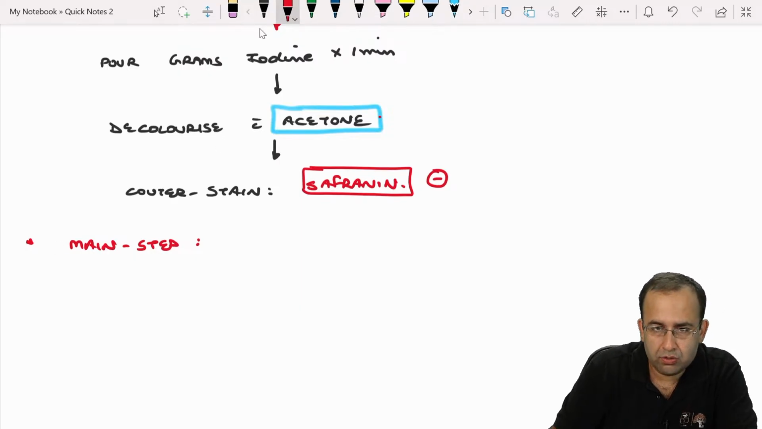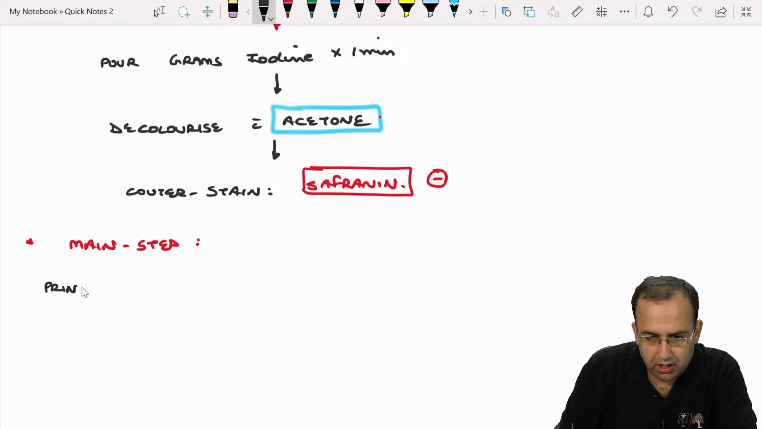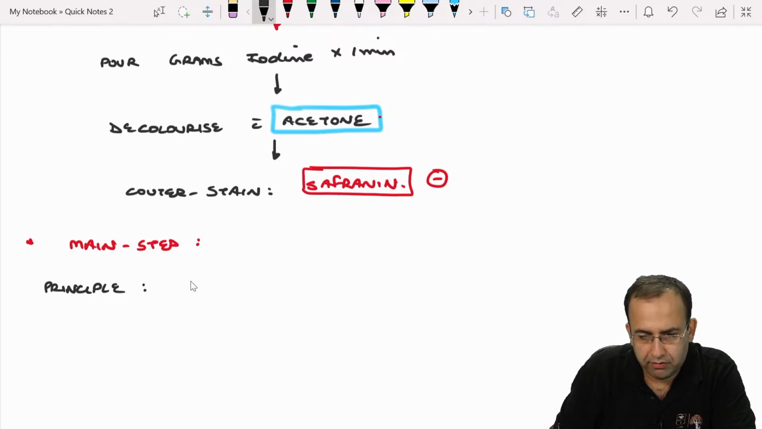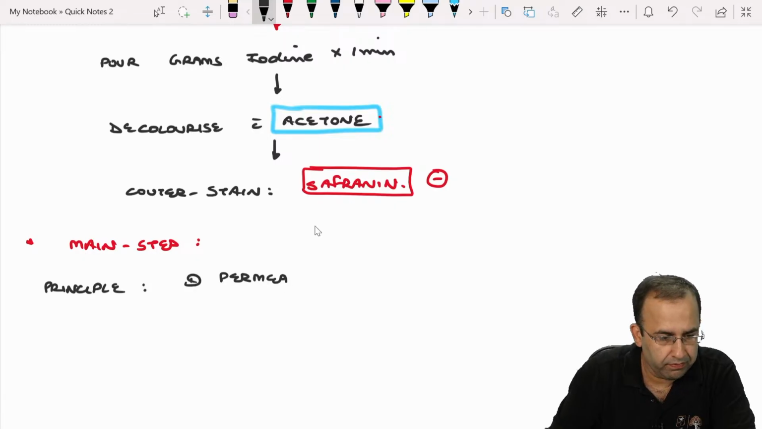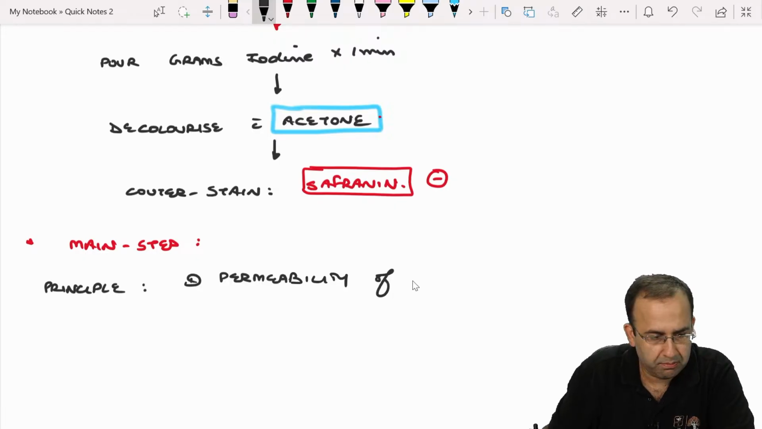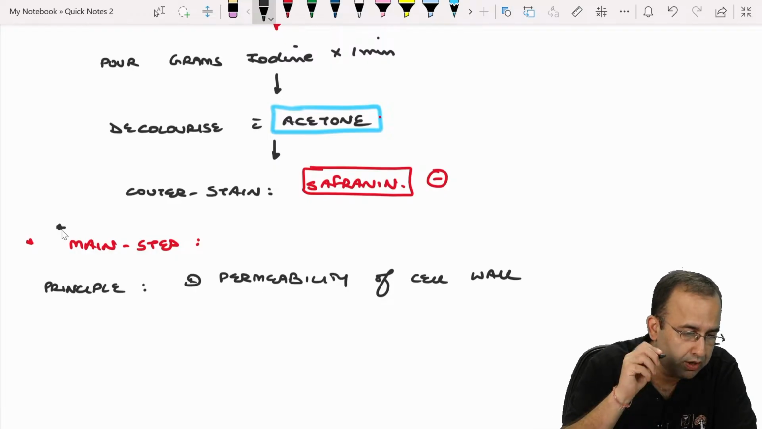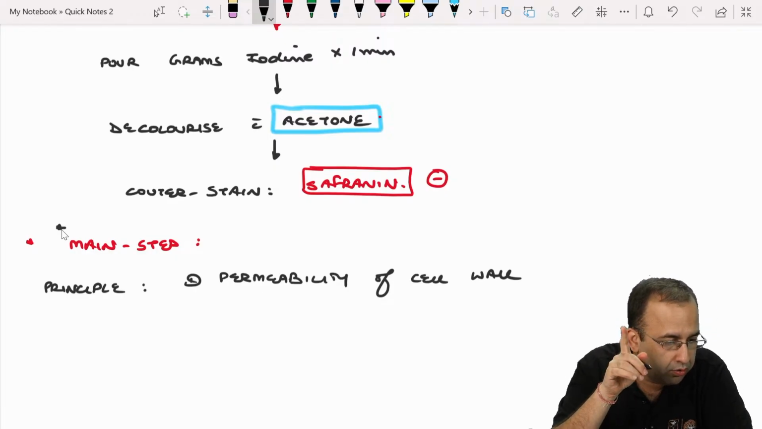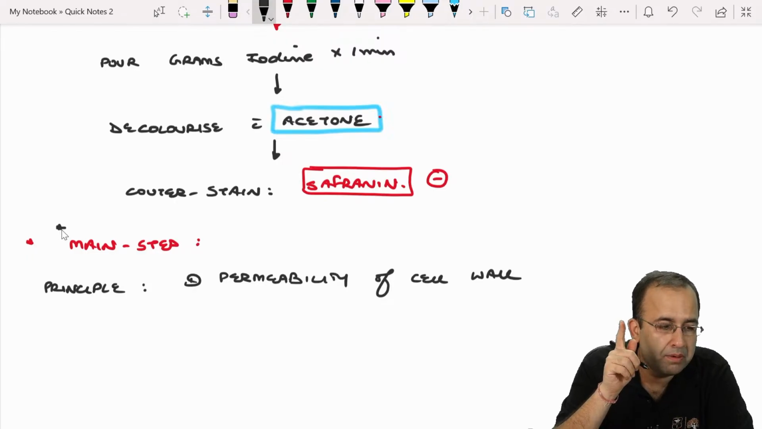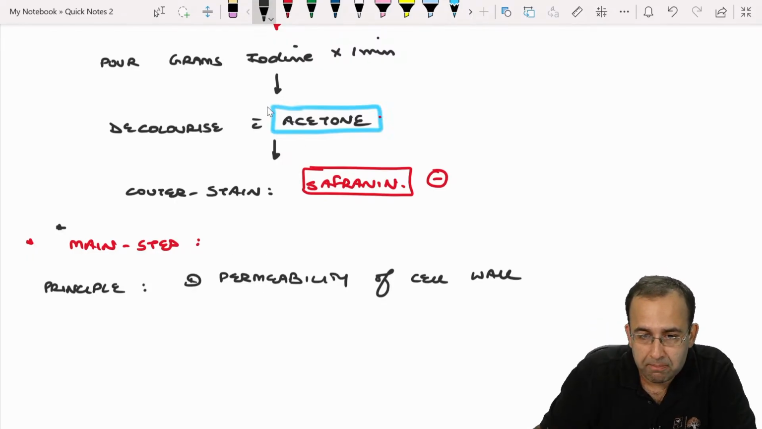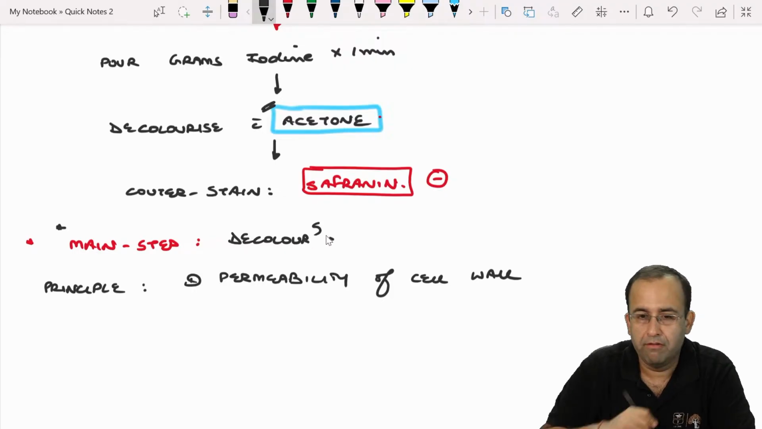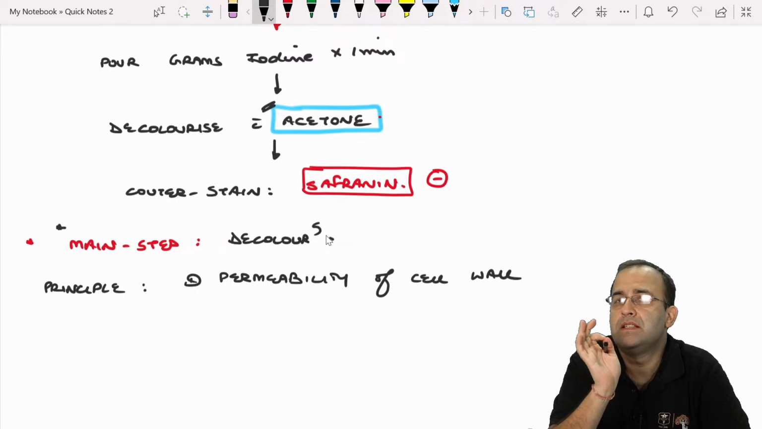Next, so I can safely say that the principle of gram stain is permeability of the cell wall. Majority of you are right. It is not the primary or the counter stain. The main step is decolorizing with acetone. This is the main step.